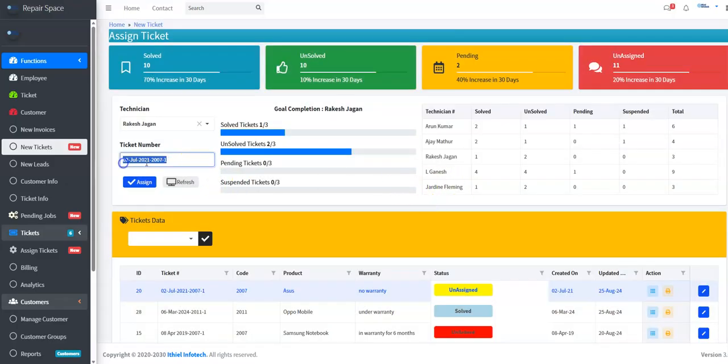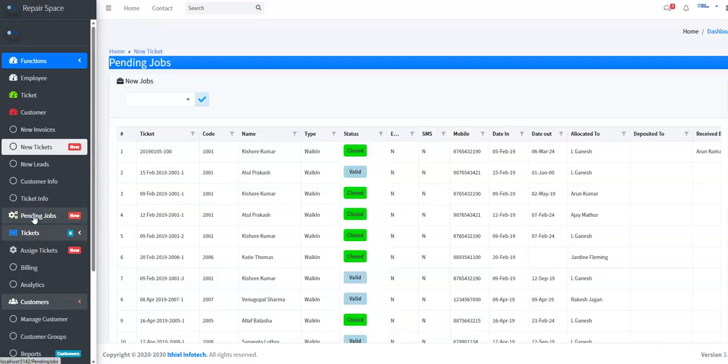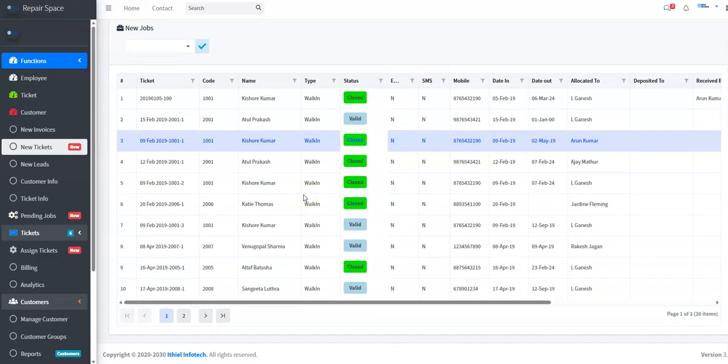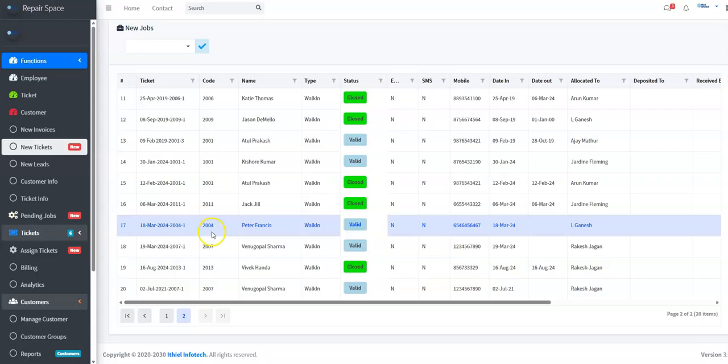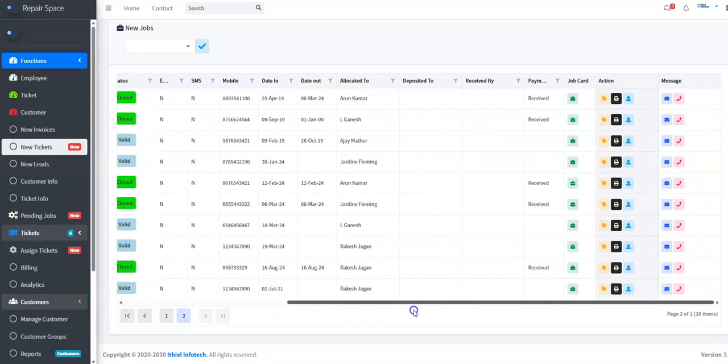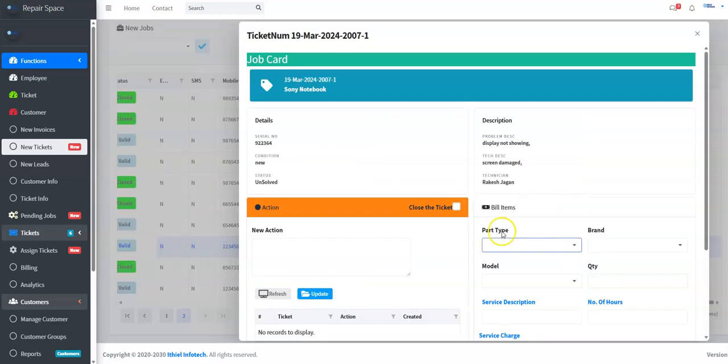and then once the ticket is assigned, we go to pending jobs. At the pending jobs, we slide this to the right and we see that this particular ticket has to be worked on.